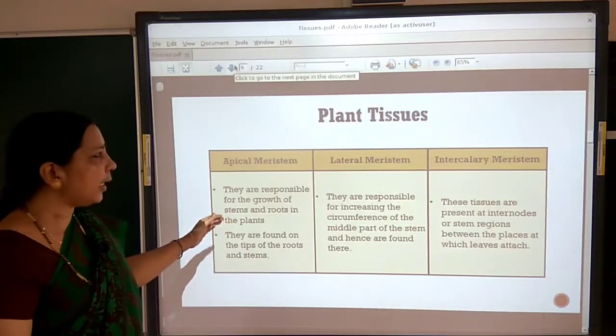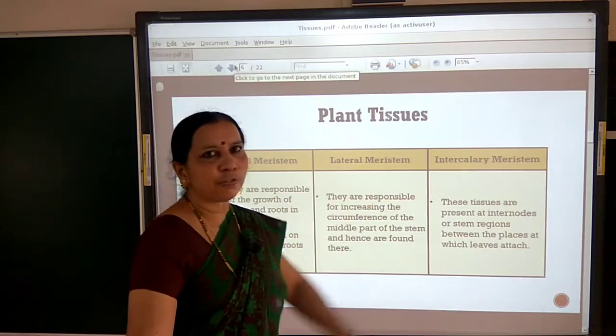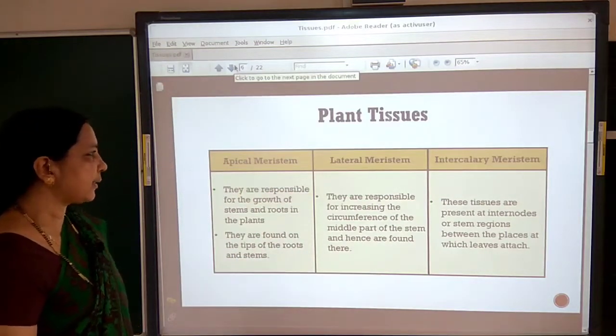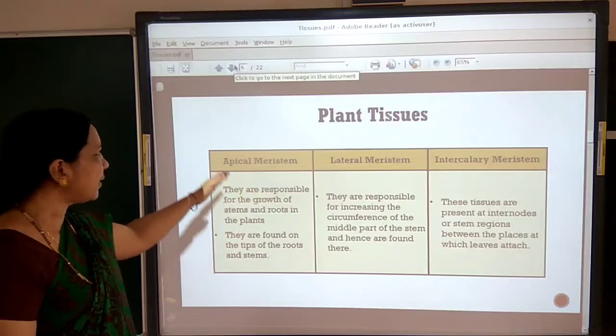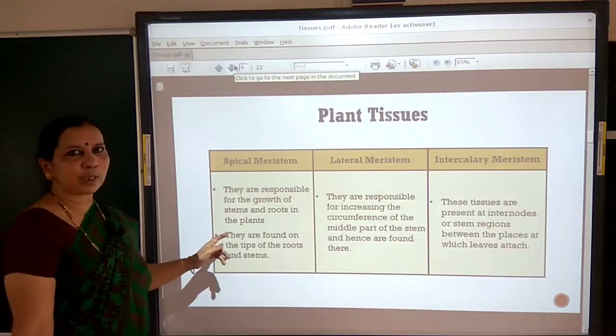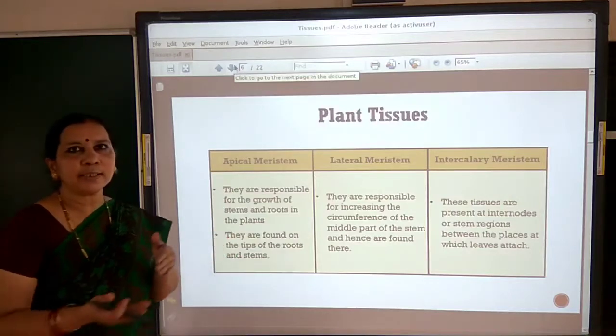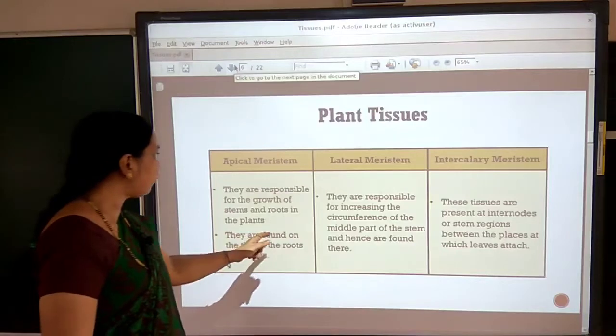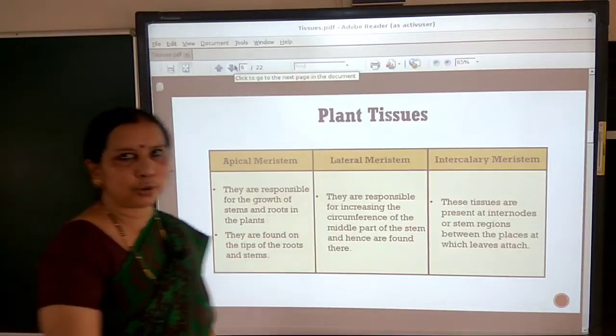Here you can note the functional difference between apical, lateral and intercalary meristem. Apical meristems are responsible for the growth of stems and roots in the plants, meaning increase in the length of stem and roots, and they are found at the tips of roots and stems.